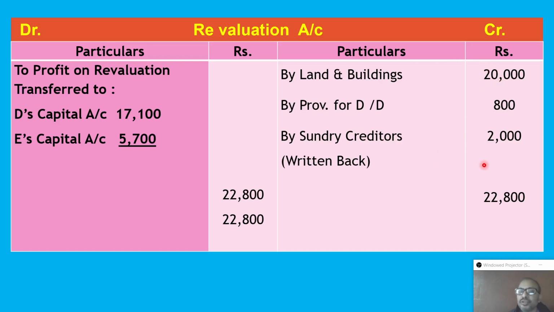Now after that we can add the debit side, no adjustment is here, so the entire total is on the credit side, and that is called profit. When the credit side is more than the debit side, it is called profit, and that profit on revaluation will generally be transferred to partners' capital accounts. So here 22,800, it is profit. On this side no entries are there. So that 22,800 you have to distribute to the old partners D and E in their old profit sharing ratio.